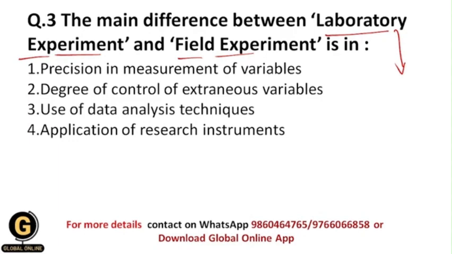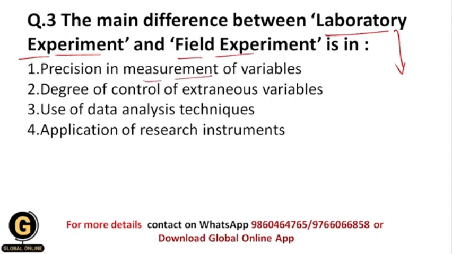these extraneous variables, they have a false effect on the results of our research study. And that's why we should remove or control such extraneous variables, and that's why we go for the experimental research method, because we can do such research methods in the laboratory only, in the controlled environment, so that we can control the extraneous variables to a greater degree than in the field experiment. So let us see the different options.